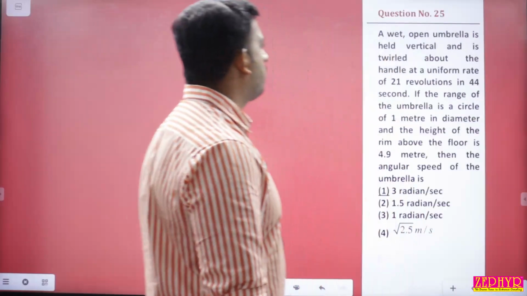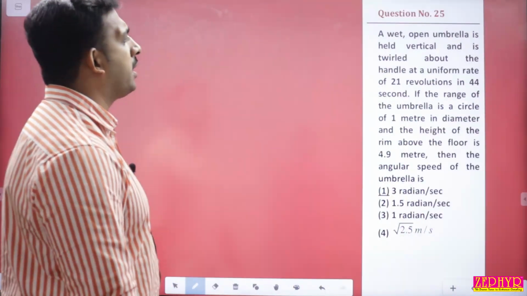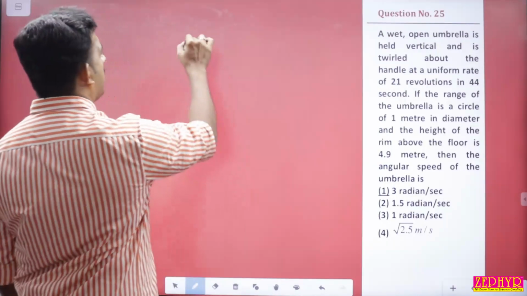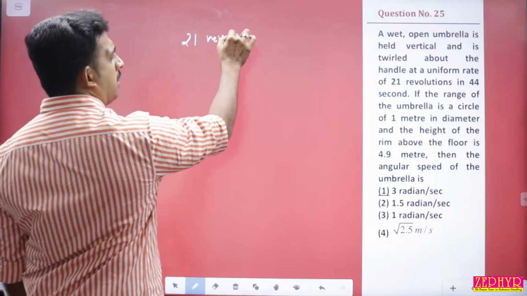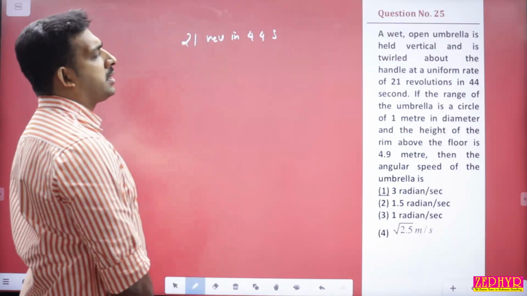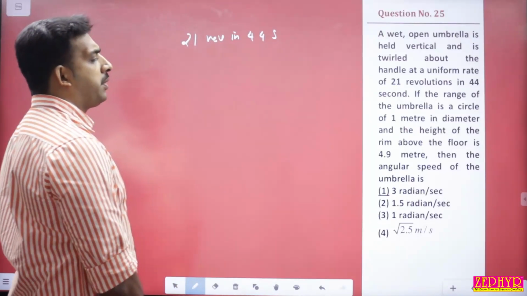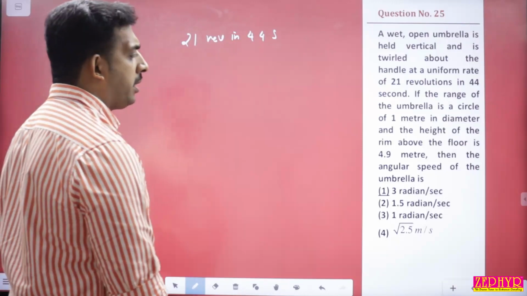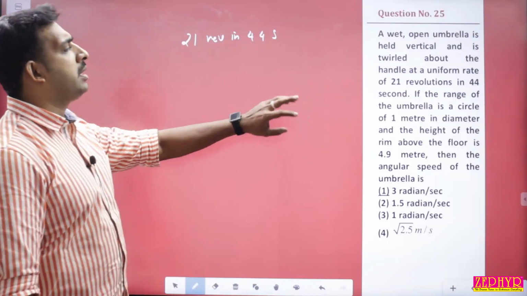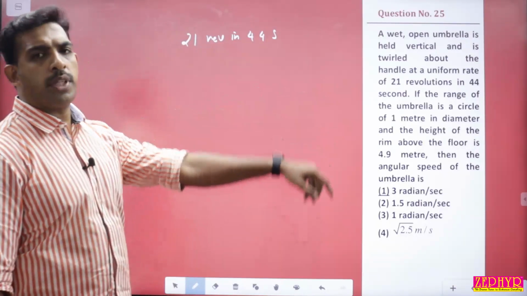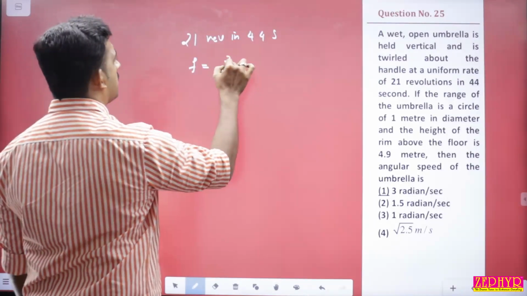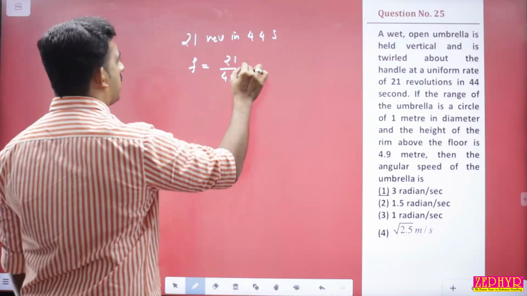Next, question number 25. A wet open umbrella is held vertical and is whirled about the handle at a uniform rate of 21 revolutions in 44 seconds. If the rim of the umbrella is a circle of 1 meter in diameter, the height of the rim above the floor is 4.9 meter, then the angular speed of the umbrella will be equal to. There is no need of all these data because the umbrella is whirling at a frequency of 21 revolutions in 44 seconds. So what is the frequency of rotation? We'll just calculate how many rotations in 1 second. So it is 21 by 44, correct? So this is the rotations per second.